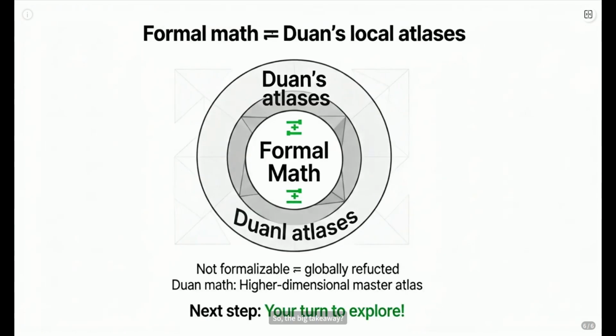So the big takeaway? Formal mathematics is not the whole truth, but a vital local map within a much richer semantic landscape. Just because something isn't derivable in one formal system doesn't mean it's globally false. Duan's mathematics offers a master atlas perspective. It's a shift from one-way submission to a mathematics-first framework. Now go forth and rethink those proofs.